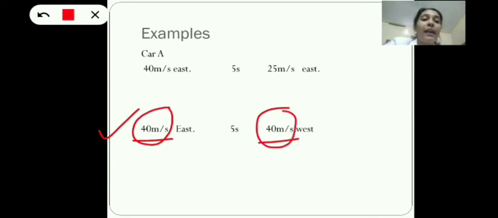But what about the direction? Initially the direction was east, now it is moving towards west. So the direction of the car changes. So if speed or direction changes, the body is said to be accelerated. So here there is an acceleration since the direction of the object has changed.